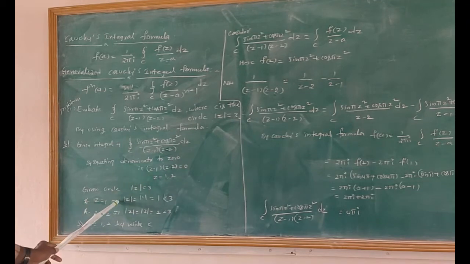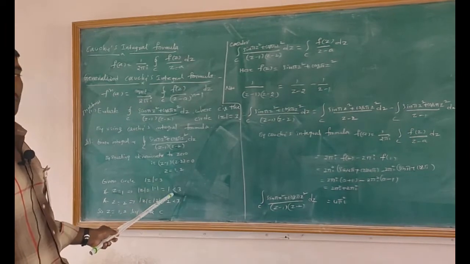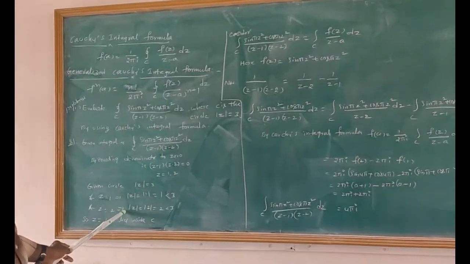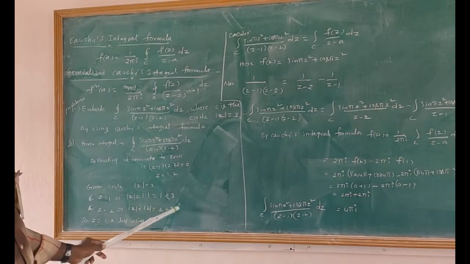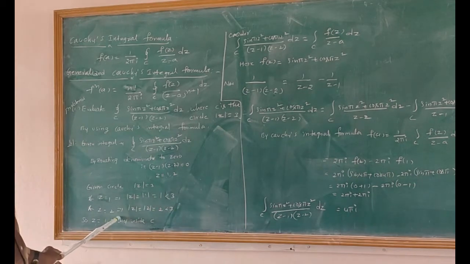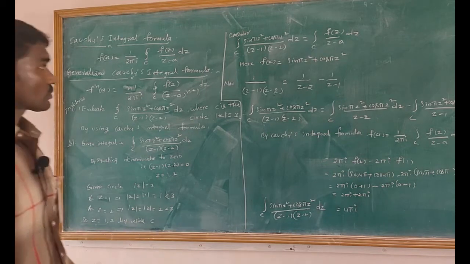If z = 1, taking modulus on both sides, |z| = |1| = 1, which is less than 3. If z = 2, that implies |z| = |2| = 2, which is also less than 3. So z = 1, 2 lie inside the circle.